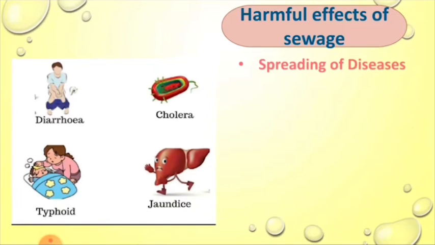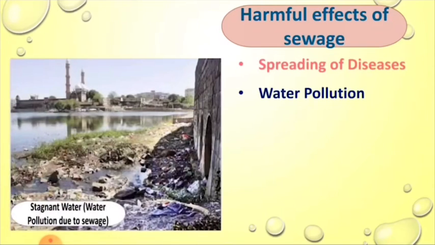This stagnant sewage acts as a breeding ground for flies, mosquitoes and other insects and causes infectious diseases like diarrhea, cholera, typhoid, jaundice, etc. Water pollution. Through the network of drainage pipes, the untreated sewage is released into nearby water bodies, that is lakes or rivers, which leads to water pollution. Drinking water contaminated with sewage can cause many diseases in people.